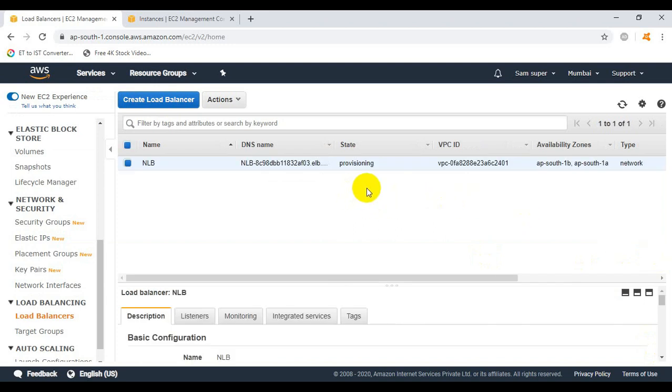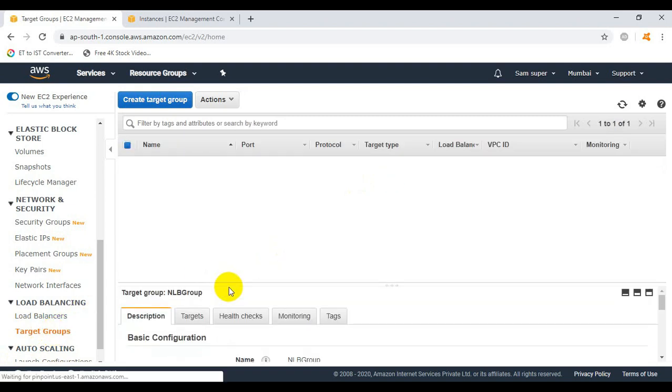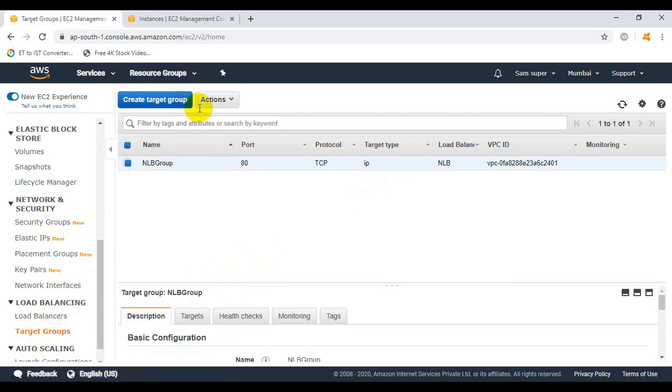So now it is showing the state as provisioning. So we need to wait a moment until the state will be changed as active. So till that time, let's go to the target groups and let's try to understand something more about the target groups. So we are on the target group screen.